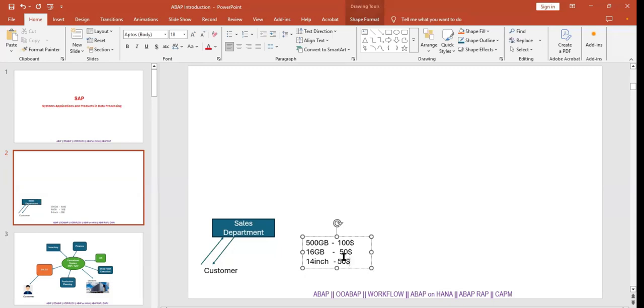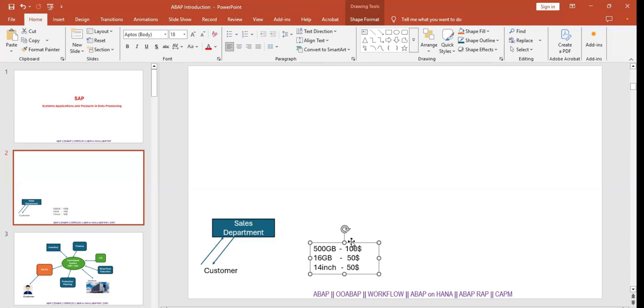Now, based on this quotation, you can decide whether you are going to take this product or not. Or else, what will you do? Again, you go to another shop or another store, and again you do the same inquiry. You will collect all the quotations, then you can compare them. Who is going to provide the best quality with less price? That is what we do in real time, right?